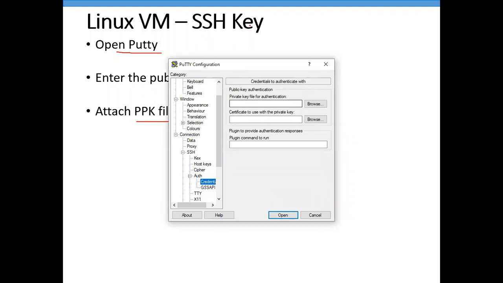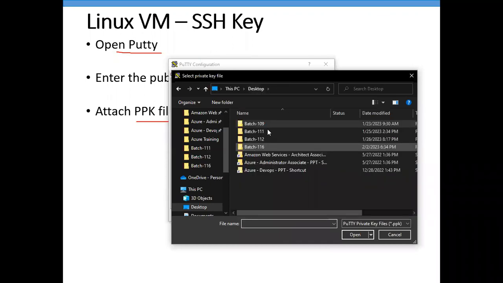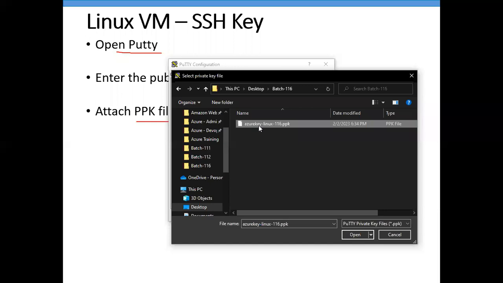And now here I'm getting the option to select the PPK file. Here. Open.